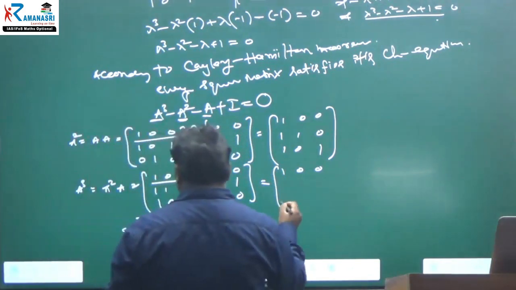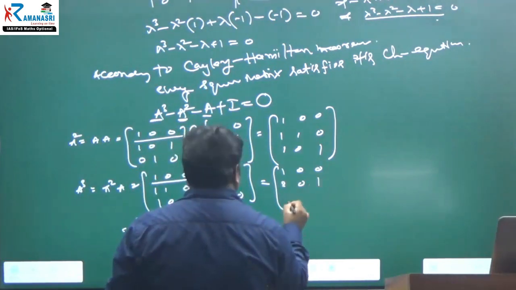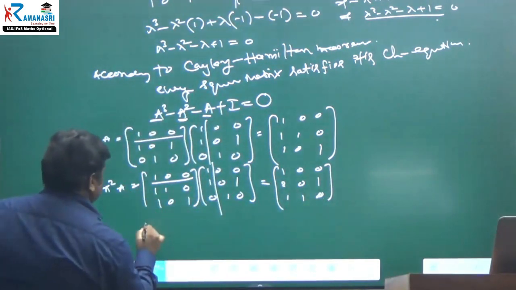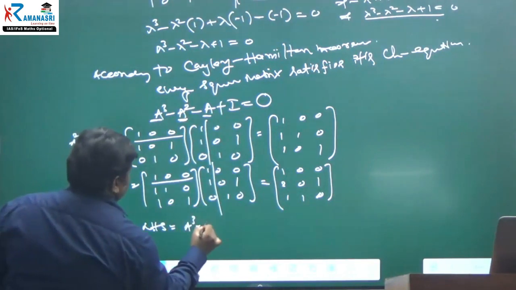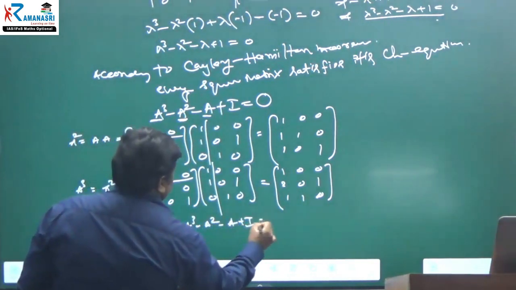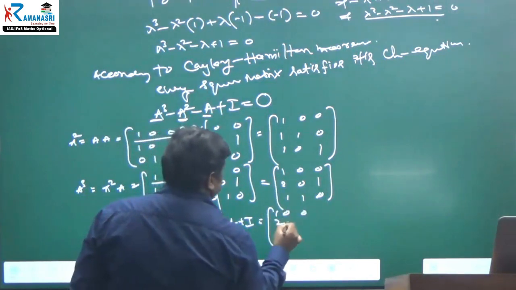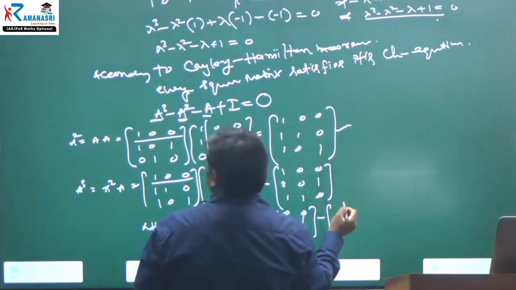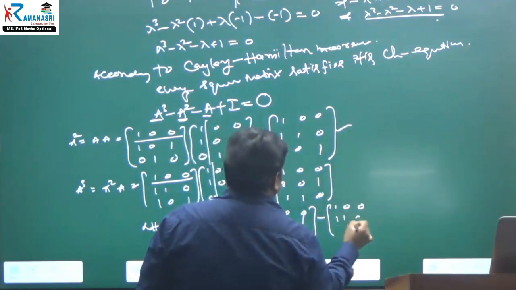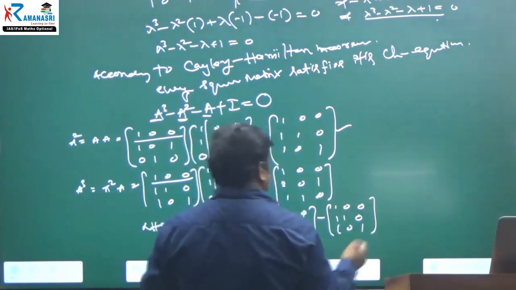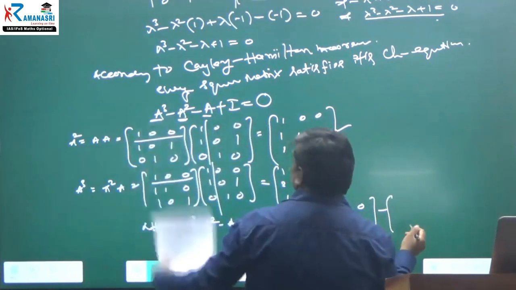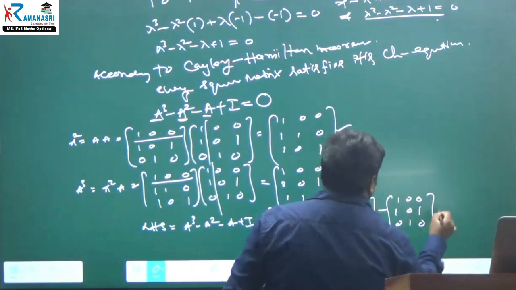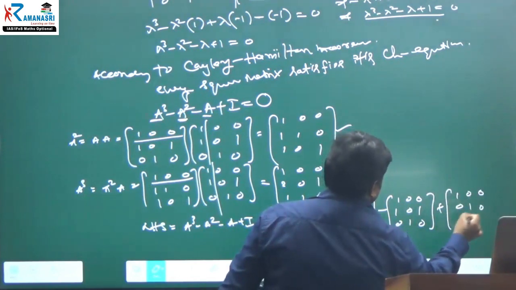Okay, right. This is the A cube. Now take the LHS. What is coming? You can verify. LHS is called A cube minus A square minus A plus I. Already A cube is this matrix, minus A square, whatever the A square is, this is the matrix. Next, again minus A, whatever the minus A is, plus the unit matrix of order 3: 1 0 0, 0 1 0, 0 0 1.